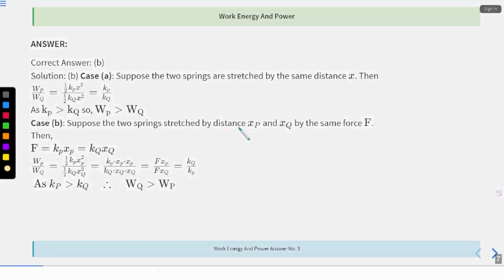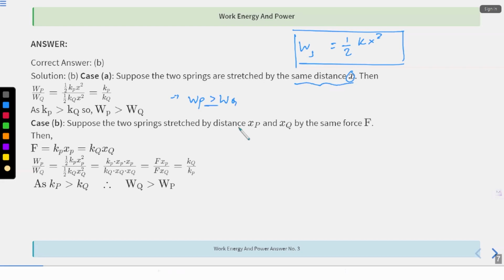So in case A, what is the work done by a spring? Half kx square. So Wp by Wq is half kp x square divided by half kq x square. Same distance, so let's take it as x. So that is x square, and the ratio is kp by kq. Now they are saying that kp is greater than kq, which means that Wp is greater than Wq. This was very simple.